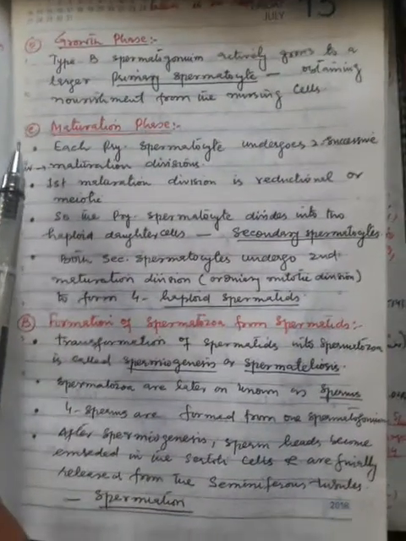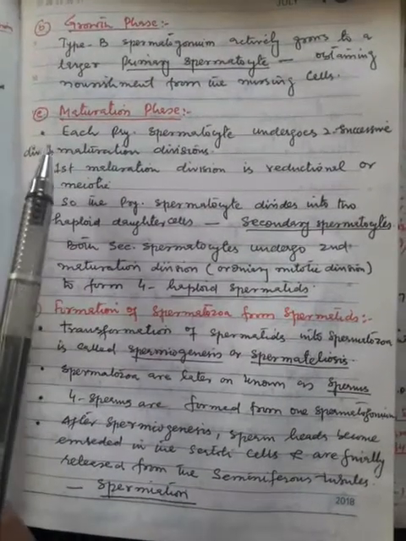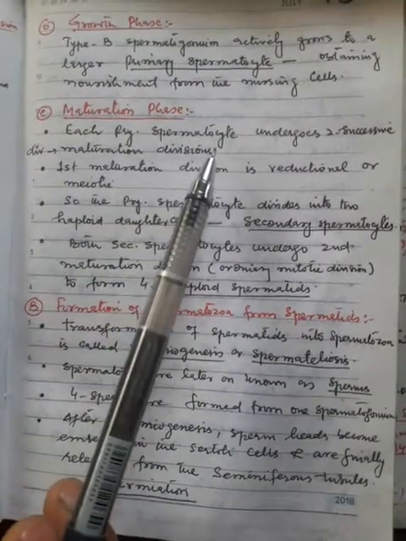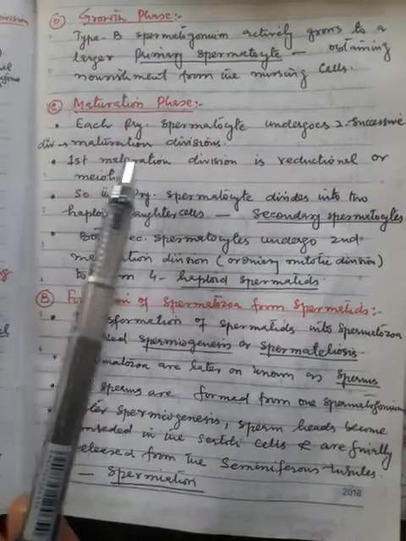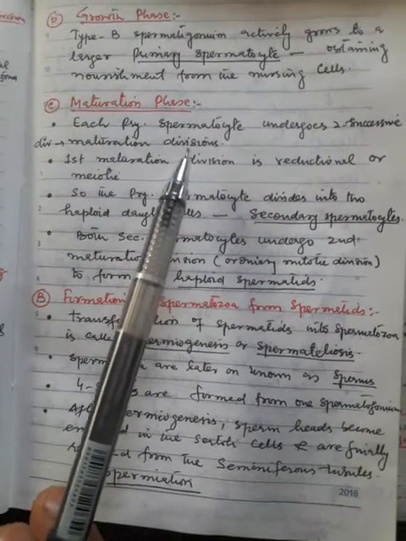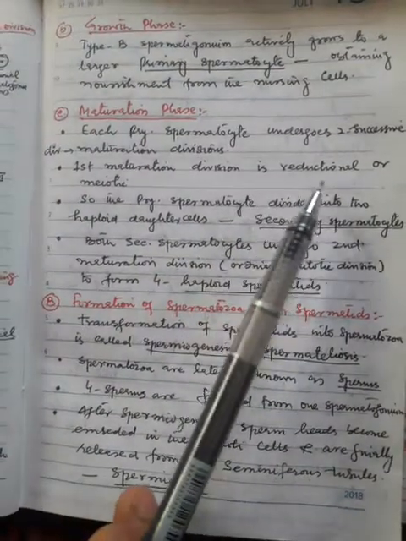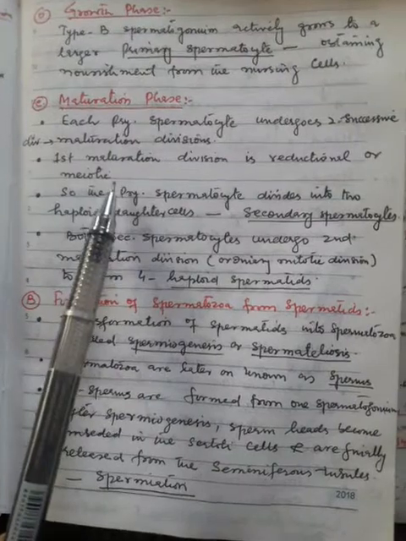Then comes the third phase, that is the maturation phase. During this maturation phase, each primary spermatocyte undergoes two successive divisions. These are the maturation divisions or the meiotic divisions. The first maturation division is a reductional or meiotic division, which we call meiosis one.